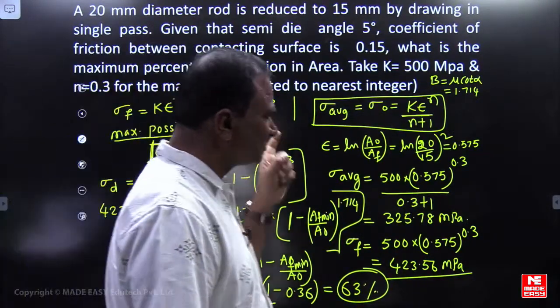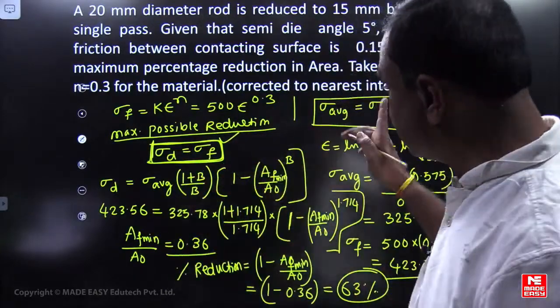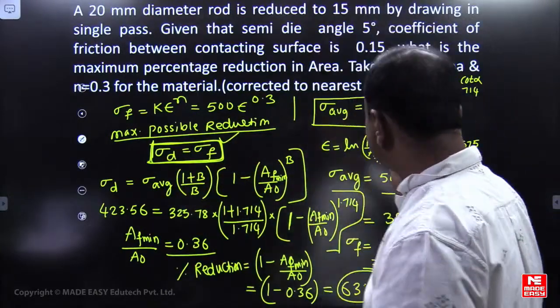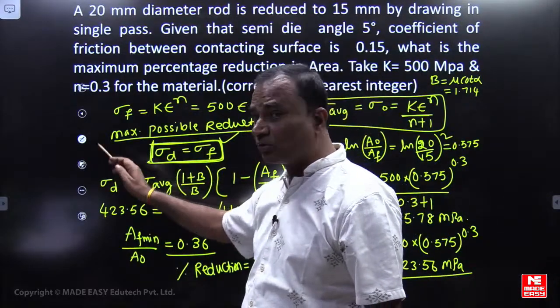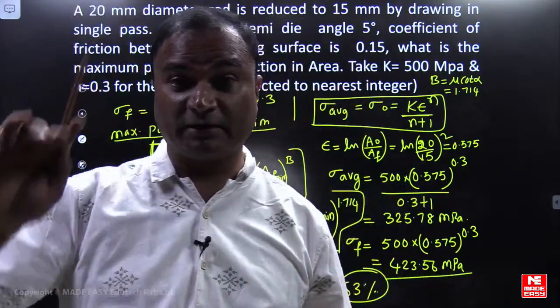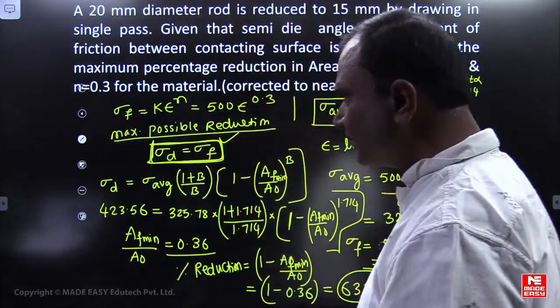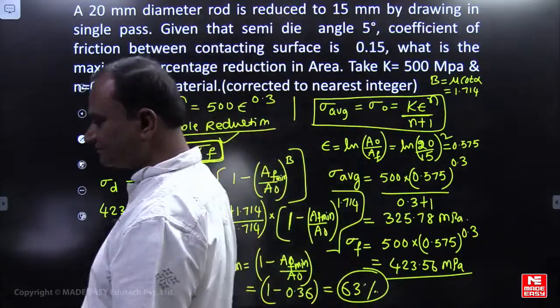Please look at this question. This is a little bit lengthy, but this type of question we can expect, where flow stress and average stress are involved. Average stress is this one. Flow stress equals drawing stress when maximum reduction is there; we have to consider maximum reduction.